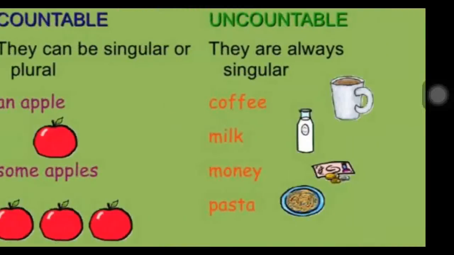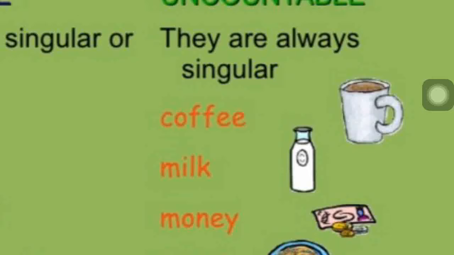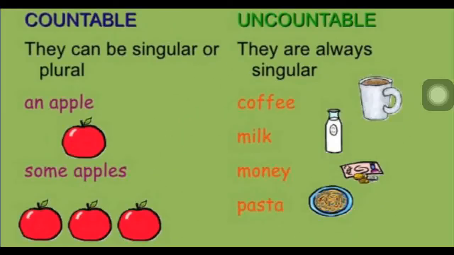So let's see some more examples. Now here see, countable nouns can be singular or plural. So one apple, some apples, 4 apples. In that way we can easily count and say the number. Whereas for uncountable, it's difficult to count. Now here, cup of milk or cup of coffee, a bottle of milk. So this is difficult to count. So that is what he meant.